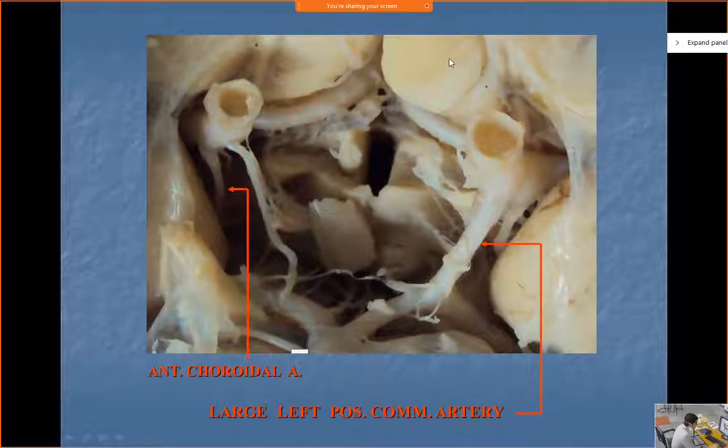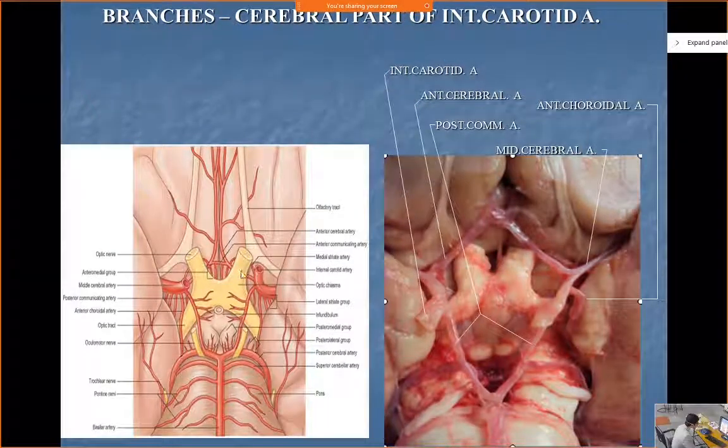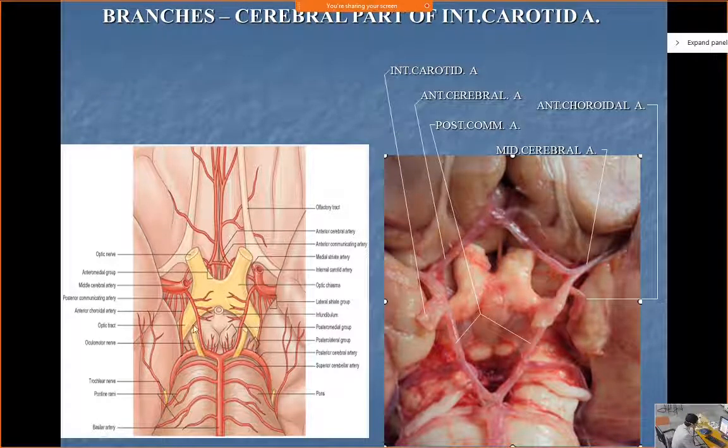Okay, now this is the area which I was talking about earlier. This area is the interpeduncular fossa. This is the optic nerve, optic chiasma. What is this? Optic tract. Everything is happening around this optic tract and in the interpeduncular fossa. Now this area will be lined by the arachnoid. The artery has already pierced the arachnoid. Now it is lying in the subarachnoid space, that means between the pia and the arachnoid.